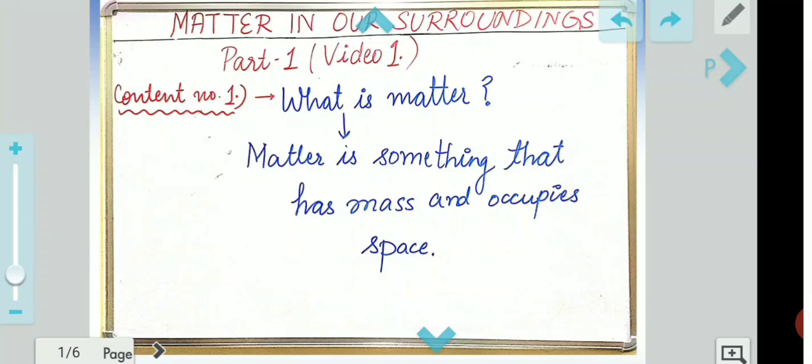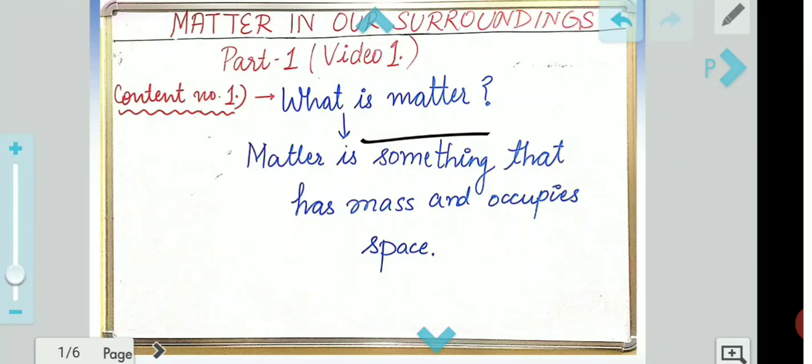Starting off with the first part, the first one was what is matter. So now we have to understand what actually we have to study about. As the name of the chapter tells, matter in our surroundings. So there might be something called matter. Matter has to be something in the world. Okay, so what is matter?